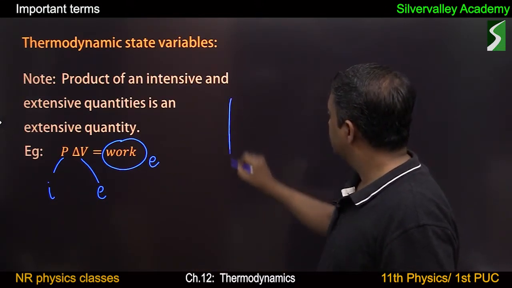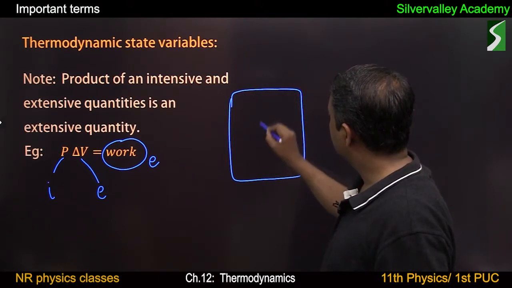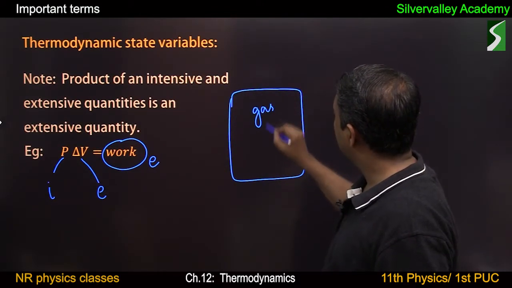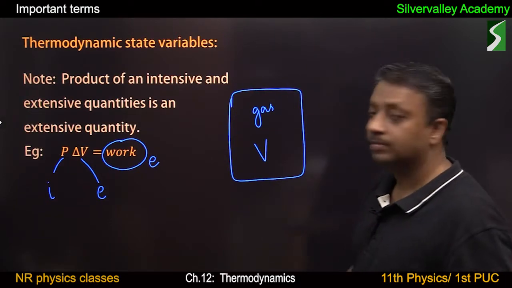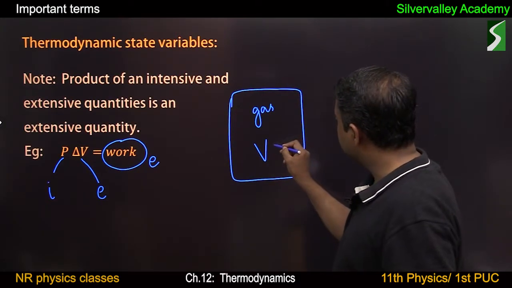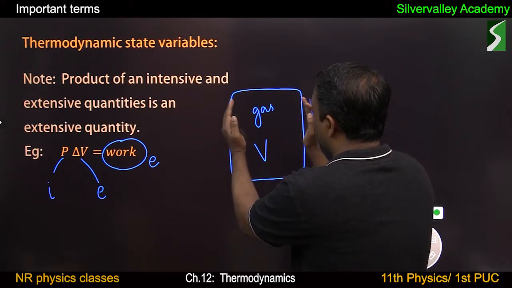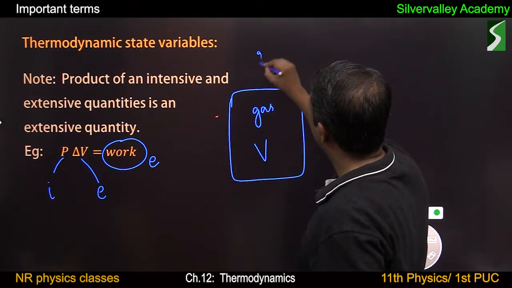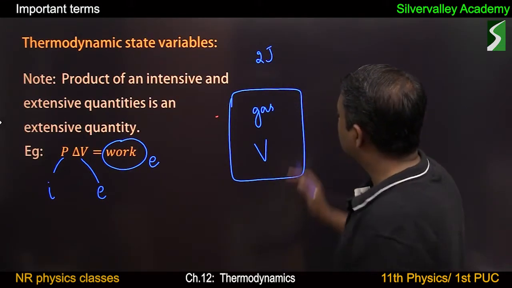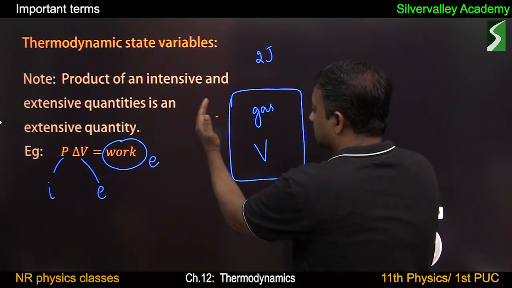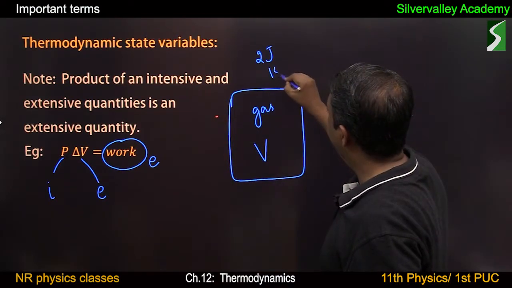Suppose this is a container with gas at some volume V. The work done to expand this volume by a small amount is 2 joule. The work done to expand this gas by a large amount is 15 joule.